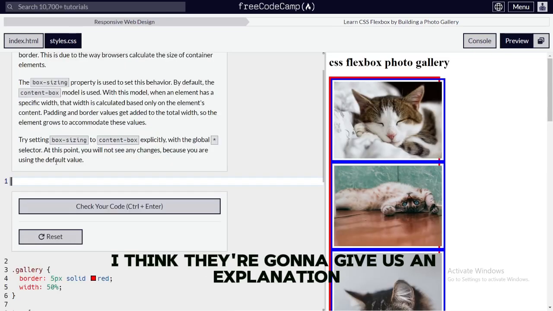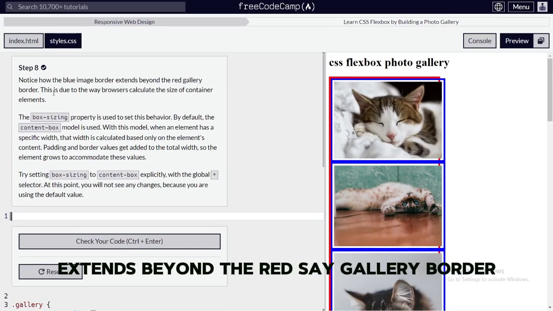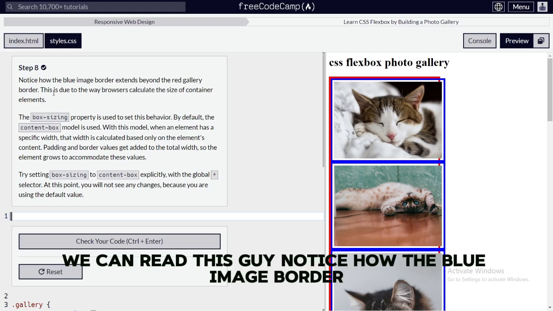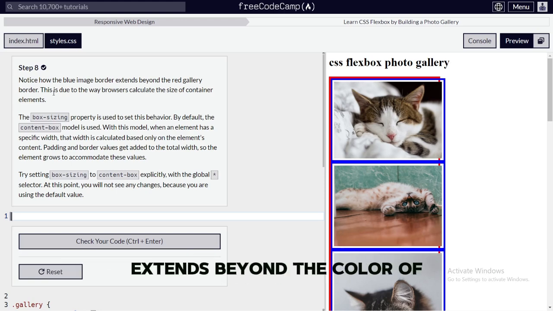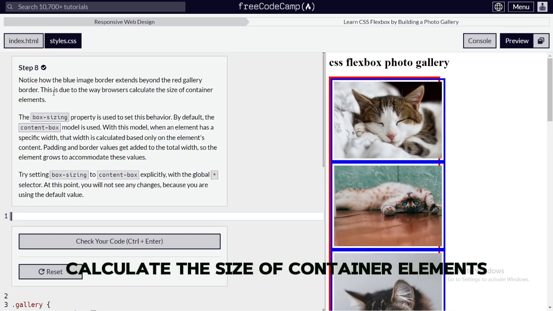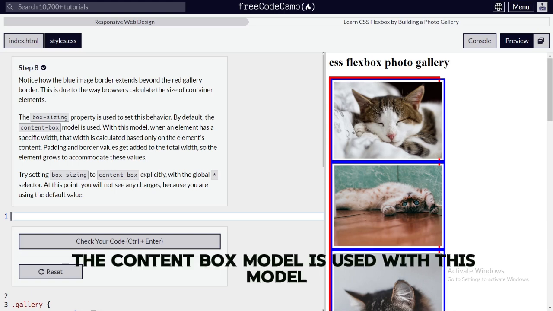Okay, let's read this. I think they're gonna give us an explanation. Notice how the blue image border extends beyond the red gallery border. This is due to the way browsers calculate the size of container elements. The box-sizing property is used to set this behavior. By default, the content-box model is used.